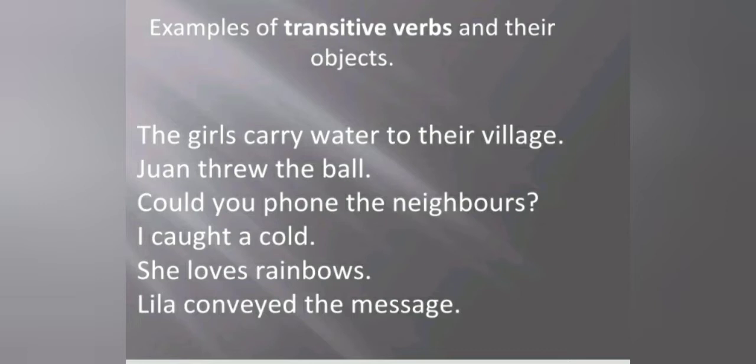Could you phone the neighbors? In this sentence you can see phone is the verb and neighbors are the object who are going to receive the action. I caught a cold. What did I catch? A cold. That is the object here. She loves rainbows. What does she love? Rainbows. So rainbows are the object here.